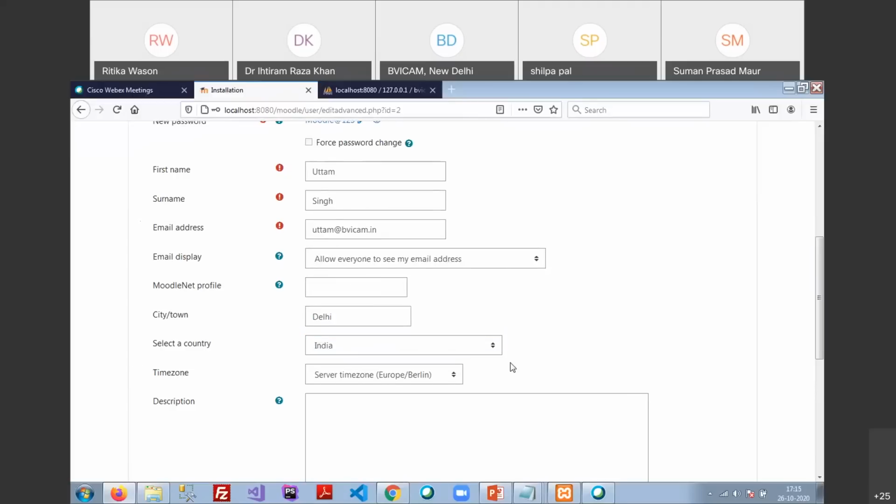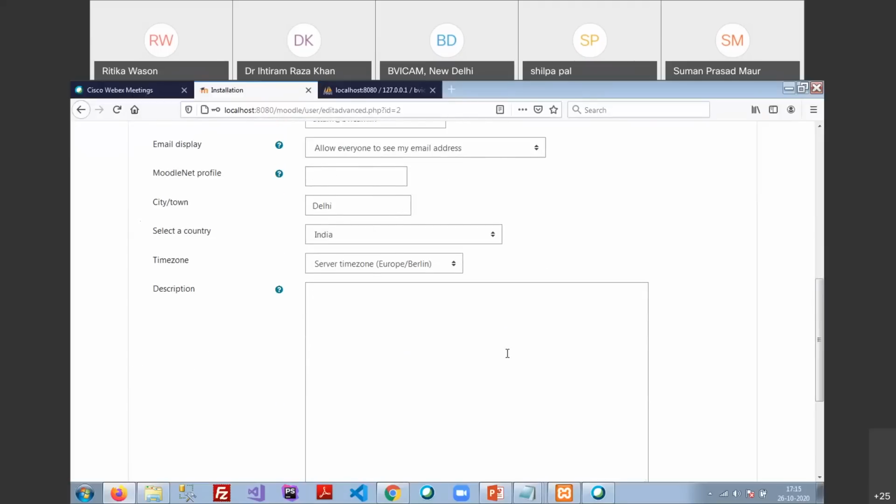Now, time zone. Time zone basically plays a major role in Moodle, because if you select a wrong time zone, for example a USA based time zone, then my server will be more than 11 hours back from my current Indian time. So if I set a test for 11 o'clock in the morning, it will show me at night.